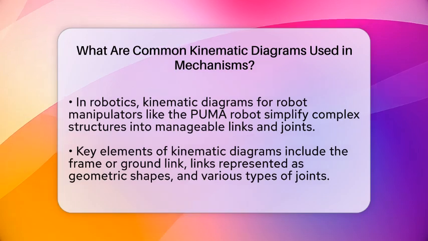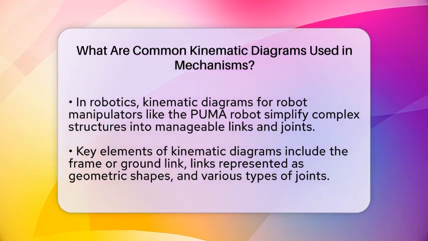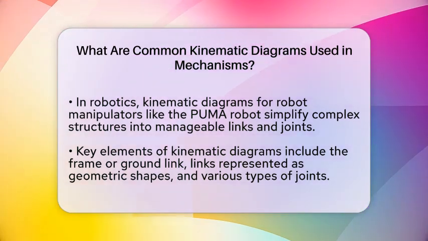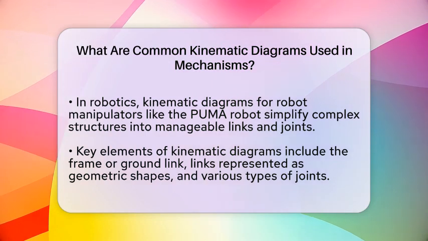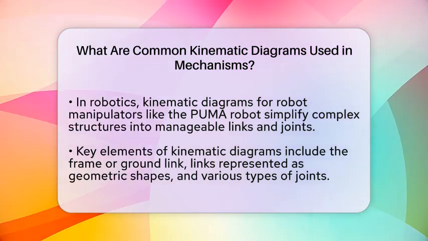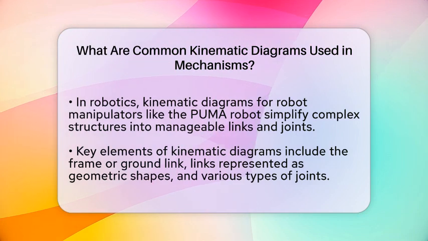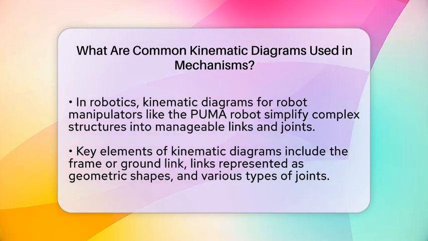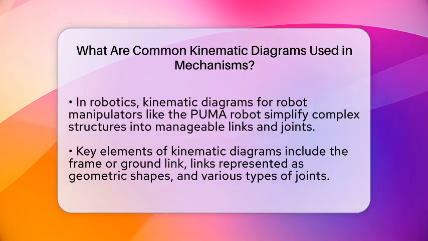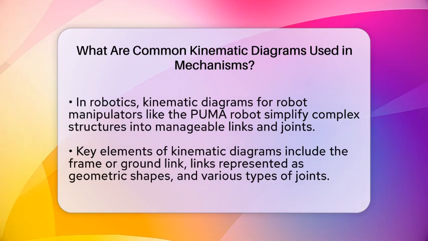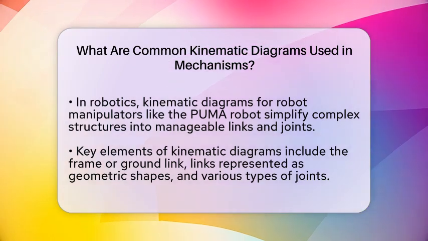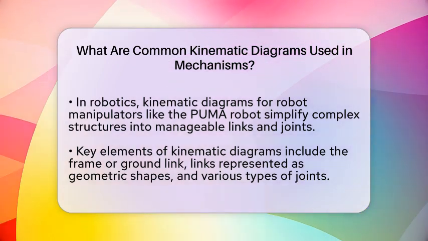In robotics, kinematic diagrams are used for robot manipulators, such as the PUMA robot. These diagrams simplify complex structures into links and joints, making it easier to analyze motion and control. They often show revolute and prismatic joints, detailing the sequence of links from the base to the end effector.